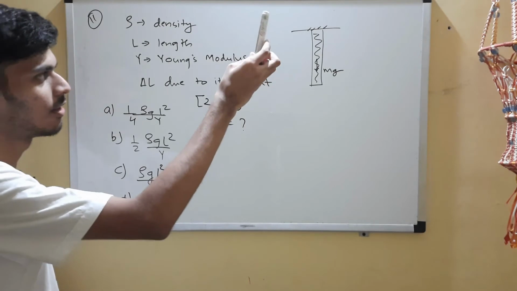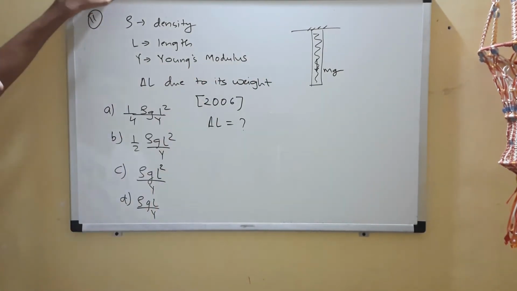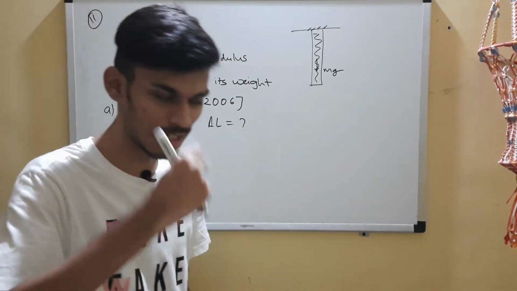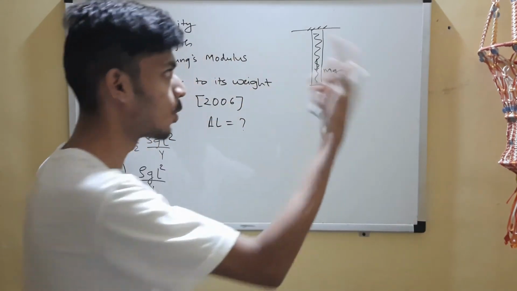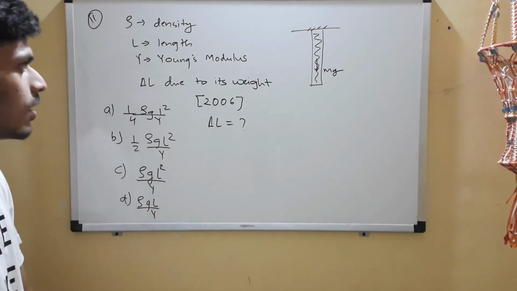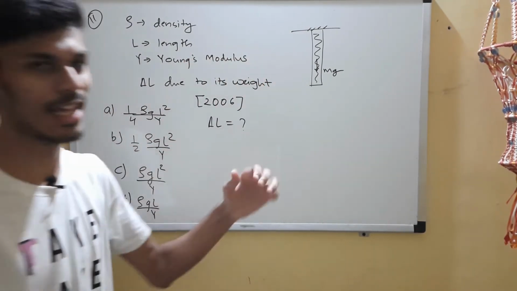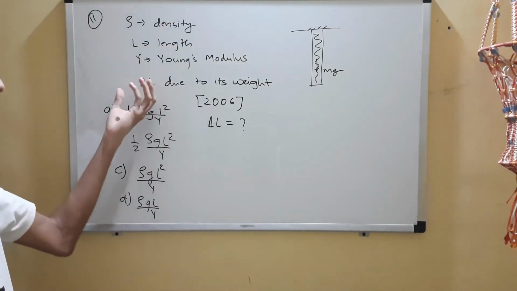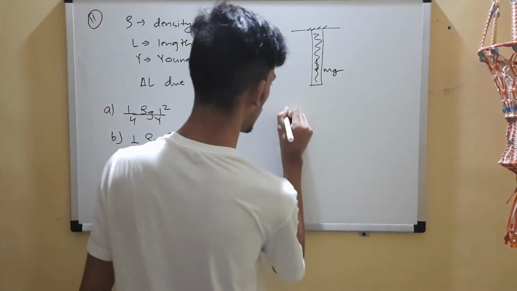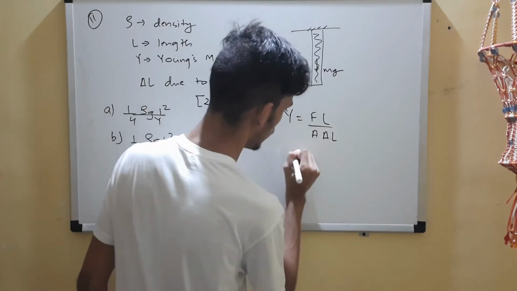The question says that we have a rod of density rho. The length of that rod is L. Y is the Young's modulus of the material of that rod. Delta L is the extension in its length due to its own weight. You can see mg in the downward direction, towards the center of the earth. Due to this force, due to its own weight, there is an extension in the rod which is delta L. You are supposed to find this delta L. Again the same song, Y equals FL by A delta L. Now let's find delta L.